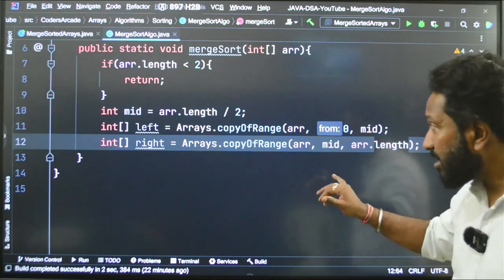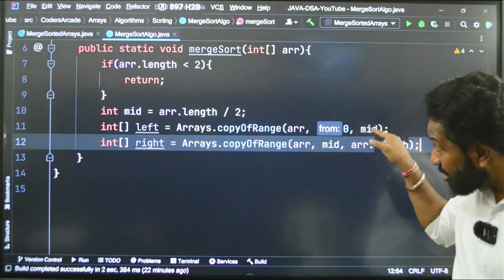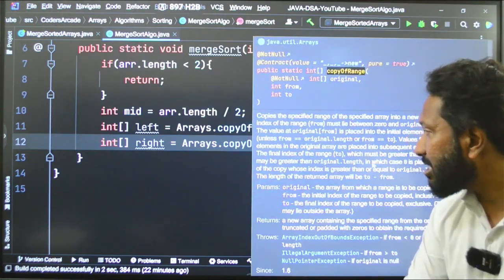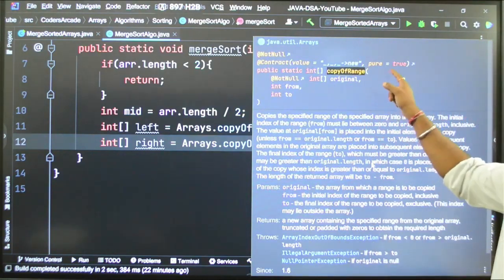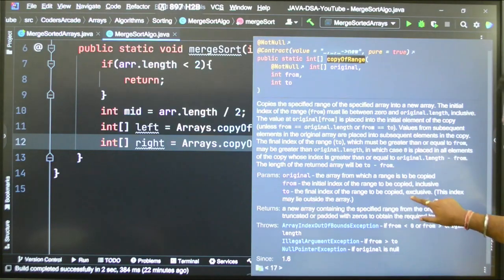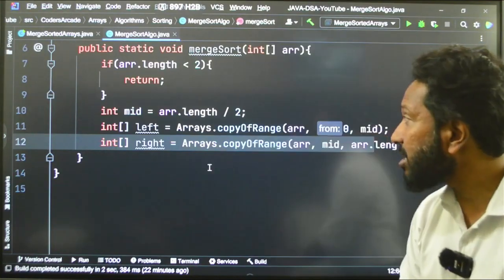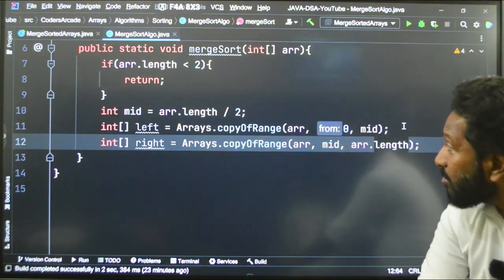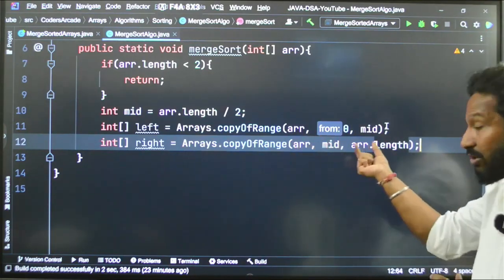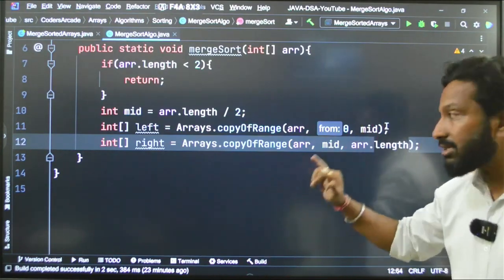Okay. So, see, I have taken from 0 to mid, that means this is not inclusive. Okay guys, if you want to see this, just hover over this, you will see something here. Actually this is not inclusive, so the last one is not inclusive, please remember this. So the array from 0 will not go till mid, therefore I am taking again mid to length, because length index is not valid, so it will not go till length, it will go till length minus 1. This is how I am copying that.